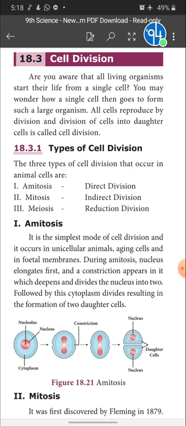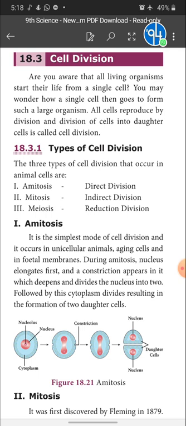So what are mitosis and meiosis? In mitosis, if the cell undergoes division, it divides into two with the same number of chromosomes.